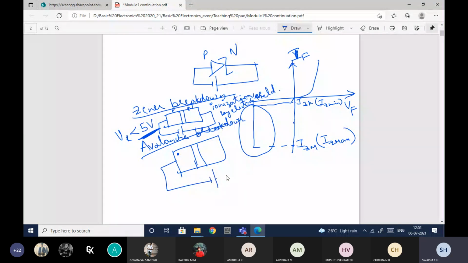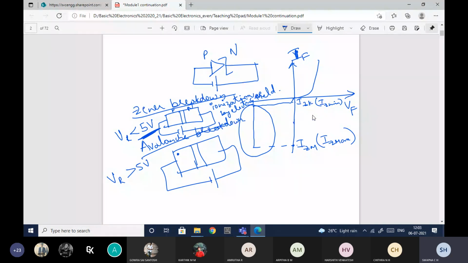Okay, as you are increasing the reverse voltage beyond 5 volts, the avalanche breakdown will happen for voltages greater than 5 volts. As you increase the voltage beyond 5 volts, the electrons will gain energy, and they will collide with other atoms. Because of that, electron-hole pairs are generated, and that is the reason the current is increasing like this.